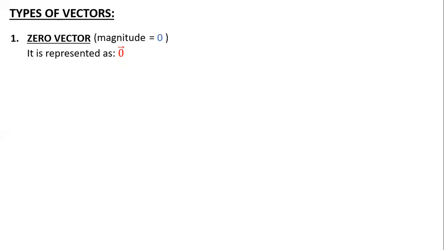Does anyone have any doubt about the zero vector? I can give one more example: in the case of circular motion, the displacement is 0. So in that case, I can say the displacement vector is equal to a zero vector, because the magnitude is 0.